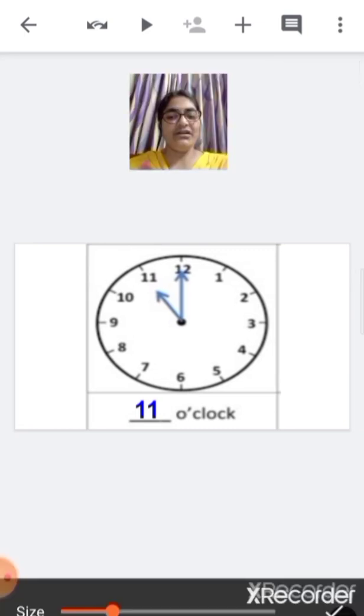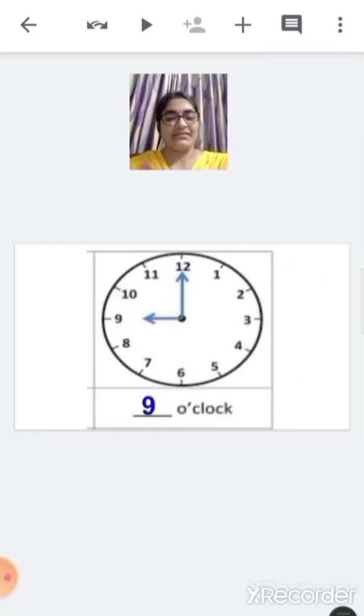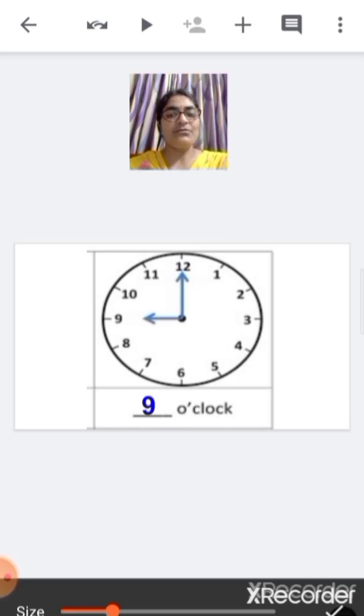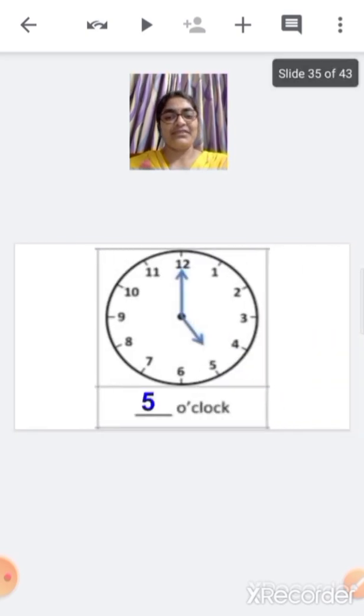Now here the small hand is on 11 and the big hand is on 12. So the time is 11 o'clock. Here the small hand is on 9 and the big hand is on 12. So the time is 9 o'clock. The time is 9 o'clock.